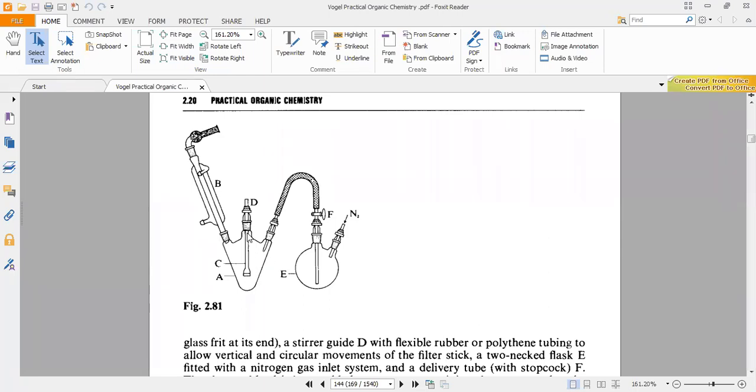And what is this? This chamber can be removed and we can remove it from here. This can be further connected to the aspirator.